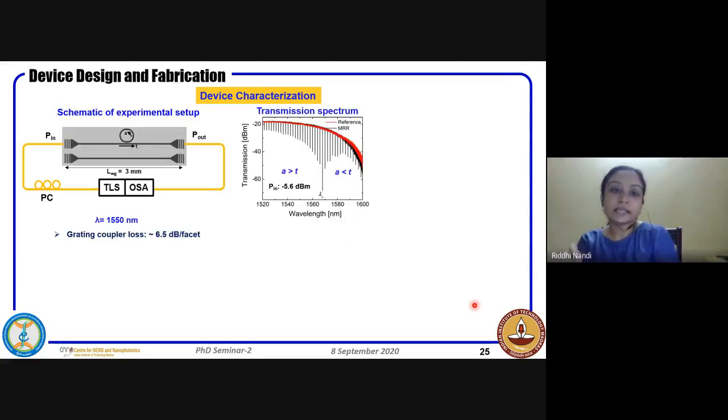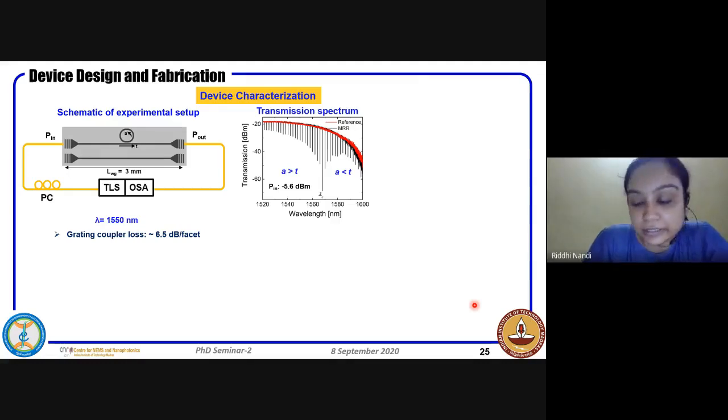So next we start with the device characterization. First is the passive characterization. That is when we don't use the micro heaters, only the ring resonators as fabricated. So the same characterization setup we have used with the TLS and the OSA. The red curve shows the spectrum of the reference waveguide, or the straight waveguide, and the black curves are the ring resonances that we have obtained.